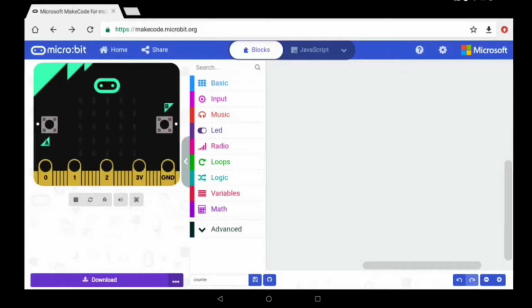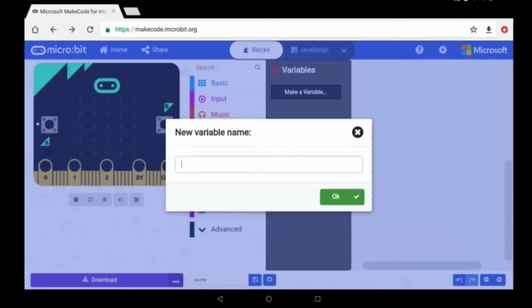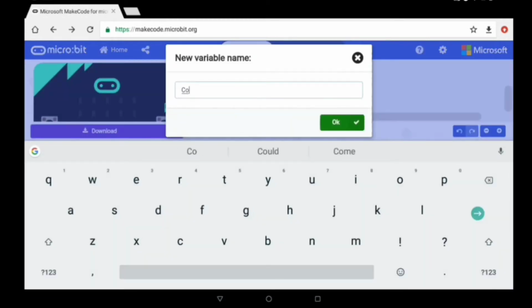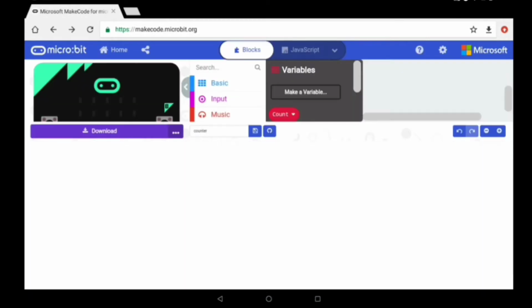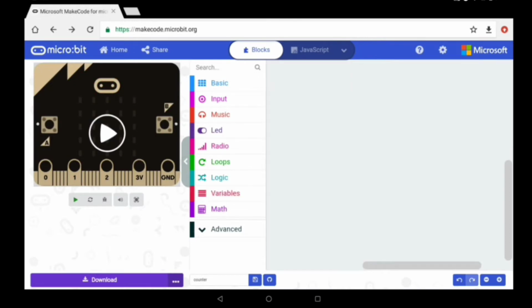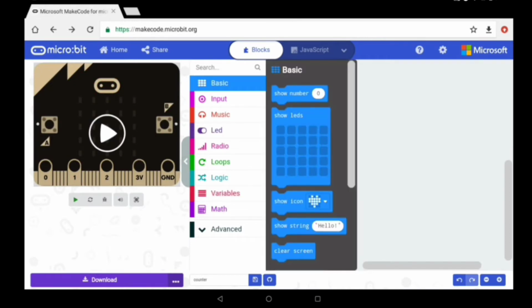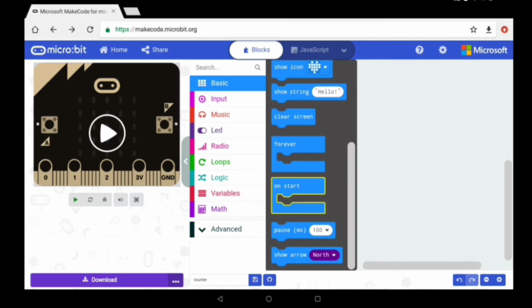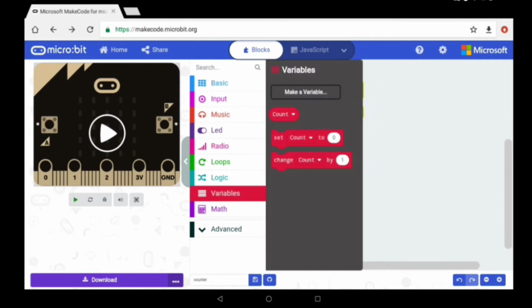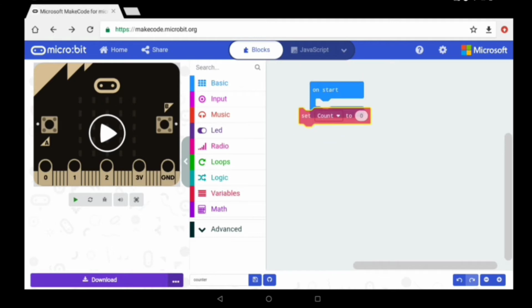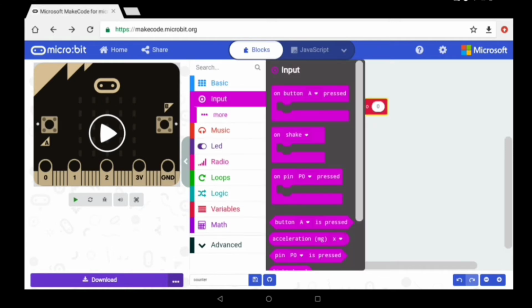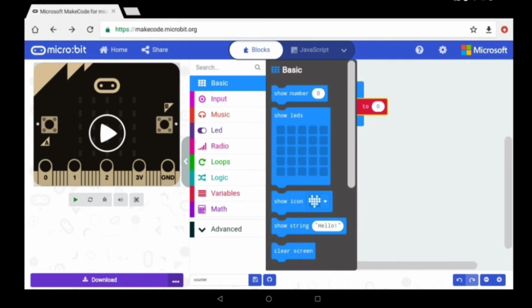Today, let's see how to create a microbit counter. So let's get started. To create a microbit counter, we'll need to declare a new variable. We'll call it count. We'll set the value of count to 0 in the beginning of the program. Set count to 0 and display it using show number block.